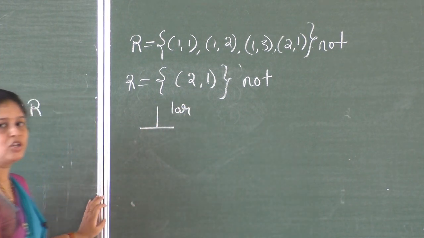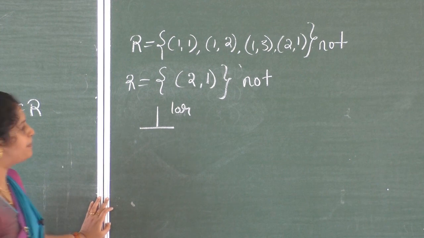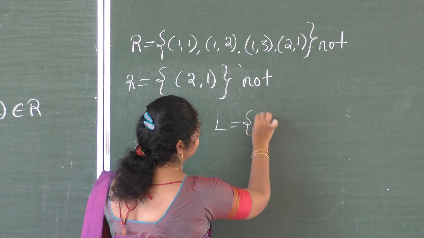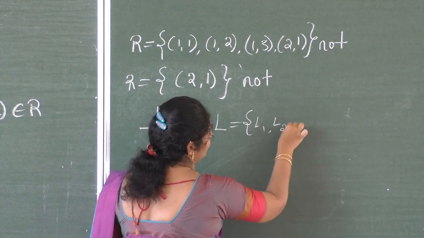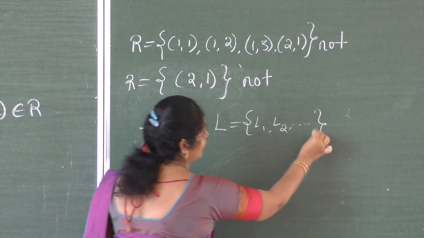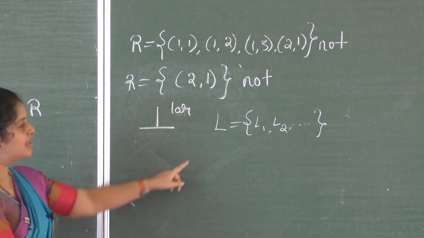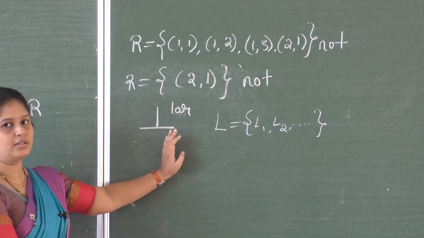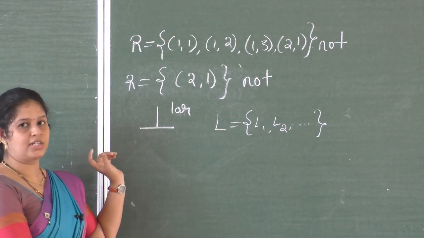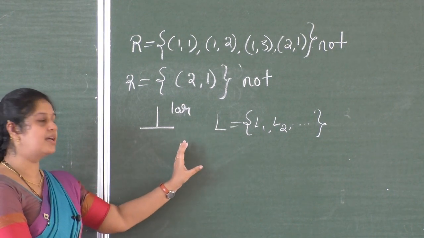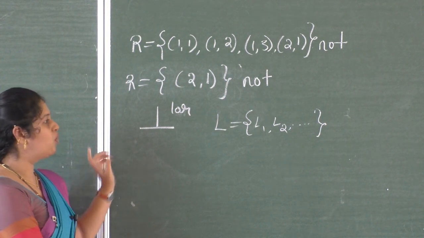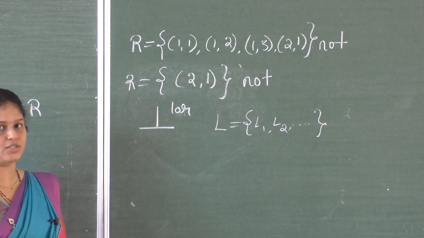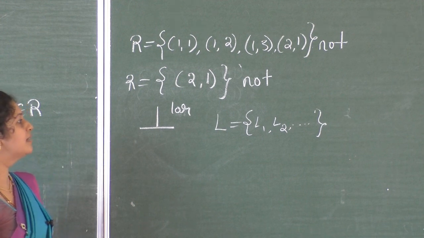Okay, now perpendicular relation. Perpendicular relation on L, set of lines. So consider L1, L2 like that. So consider this is L, set of all lines. Now I am going to write the relation perpendicular, that is two lines are related when they are perpendicular. What about this relation, whether it is symmetric, whether it is reflexive, that you can decide.